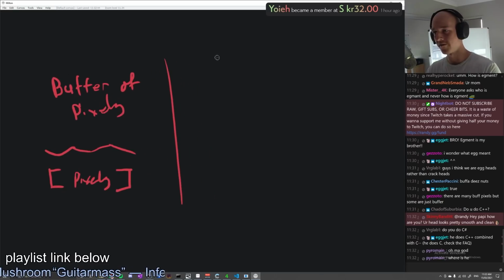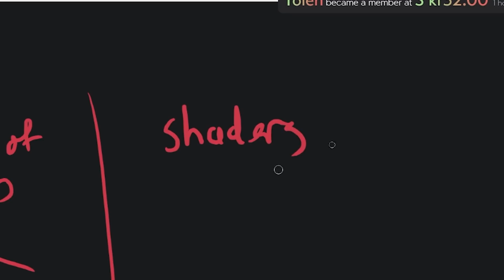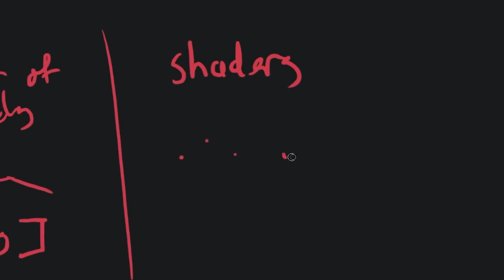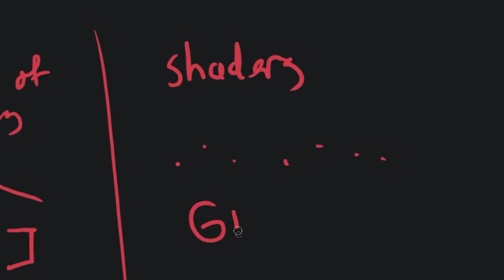We could render it on the fly with shaders. We take a bunch of ground positions and render them on the GPU on the fly. This is going to be a lot more flexible at the cost of being a little bit more performance intensive. I'm sure we can make it work. It's going to be fun. It's going to be beautiful. I have no idea how shaders work.